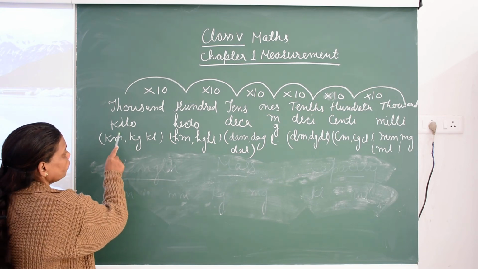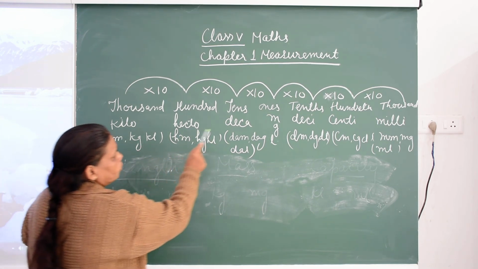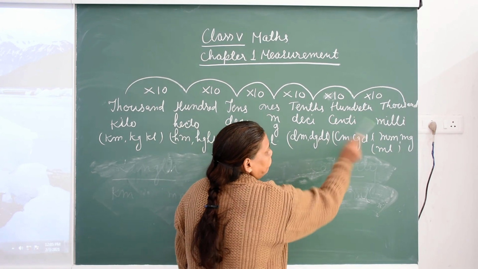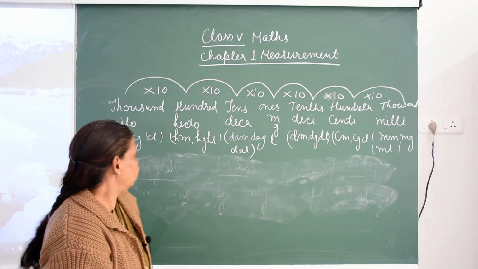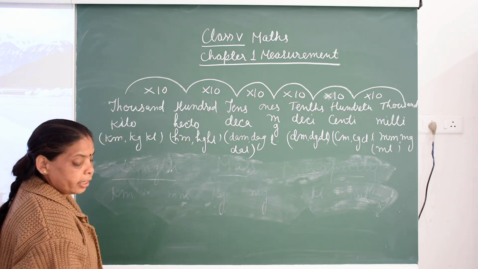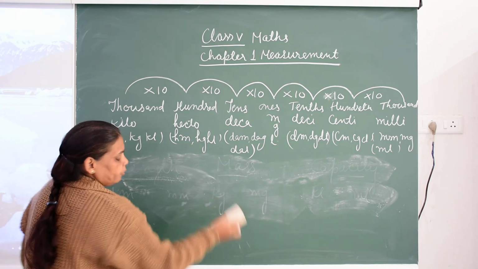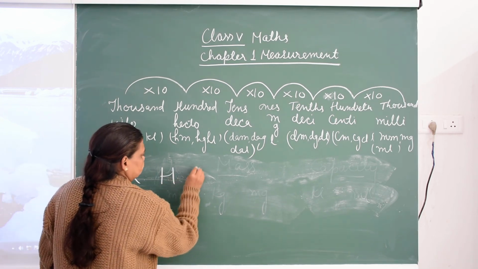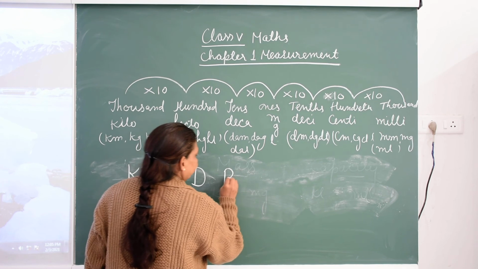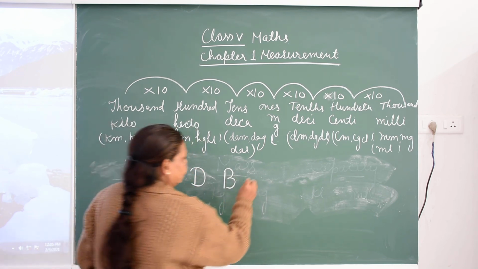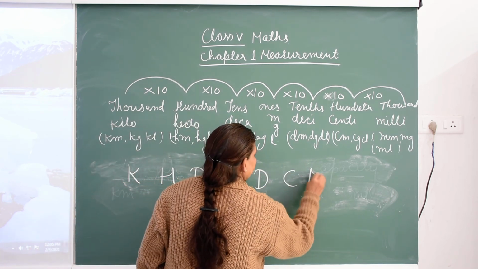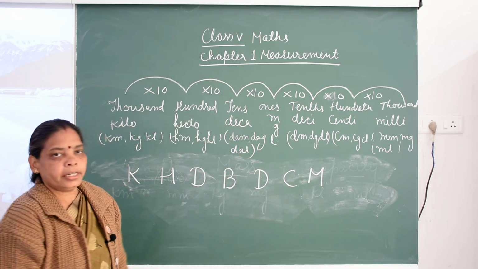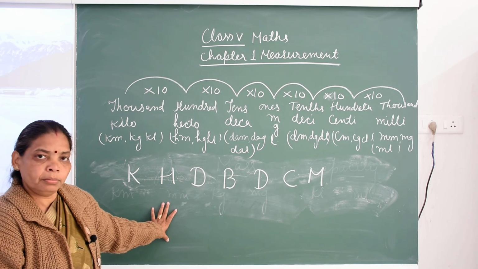So kilo, hecto, deca, and these are basic units, deci, centi and milli. For learning you have to learn the K, H, D and basic units and D, C, M. You have to learn this order so you can easily learn the units of measurement.